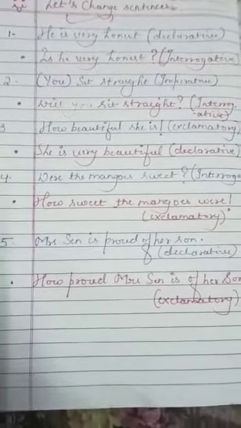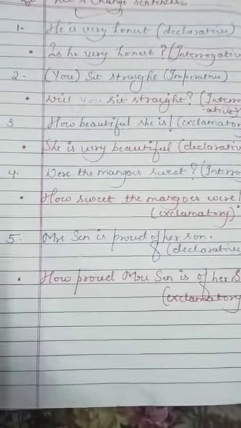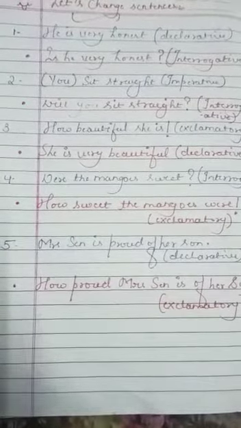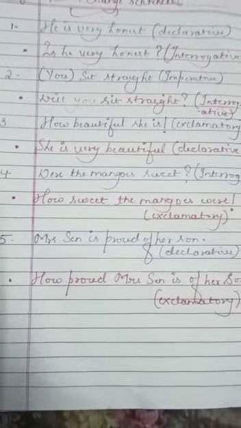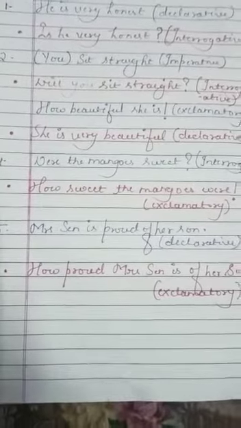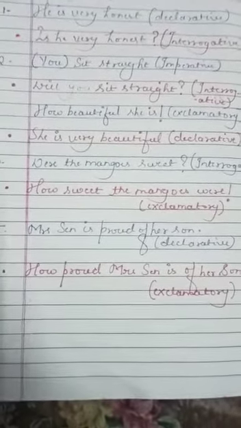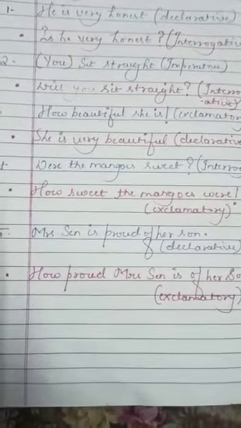Now the next one: "Were the mangoes sweet?" It is an interrogative sentence because there is a question mark. We are asking, were the mangoes sweet? Now you have to change this sentence into an exclamatory one. How are we going to change it? "How sweet the mangoes were!" As I told you, exclamatory sentences have an exclamation mark, but they can also start with a WH word, or sometimes they can start with "how". That's why we have used "How sweet the mangoes were."